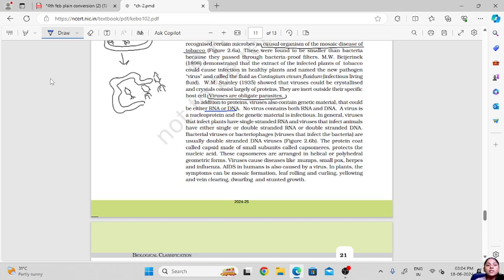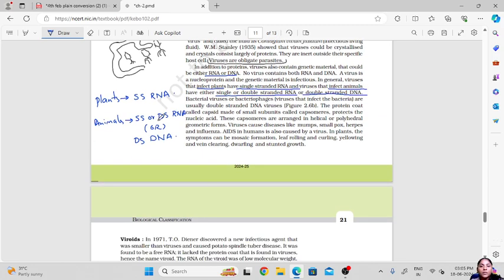In general, viruses that infect plants have single-stranded RNA, and viruses that infect animals have either single-stranded or double-stranded RNA, or double-stranded DNA.